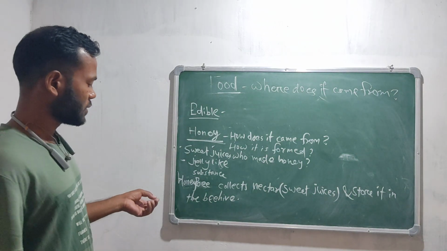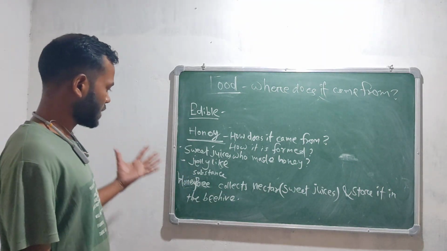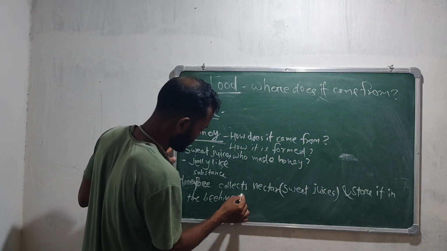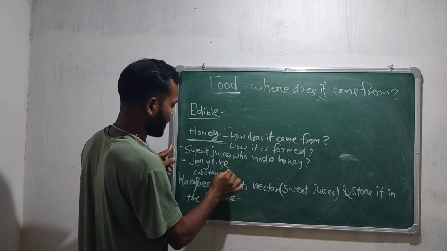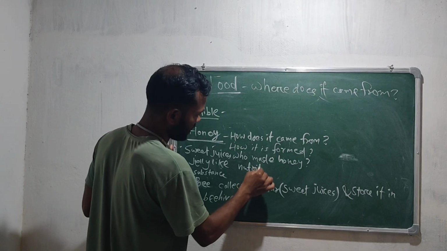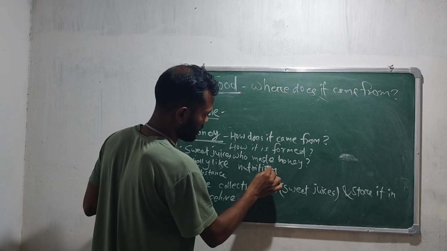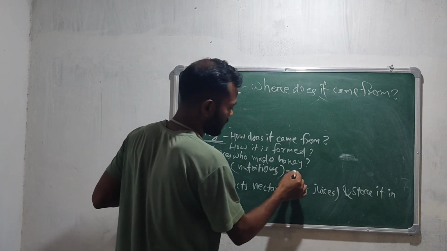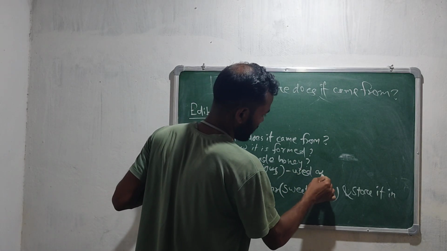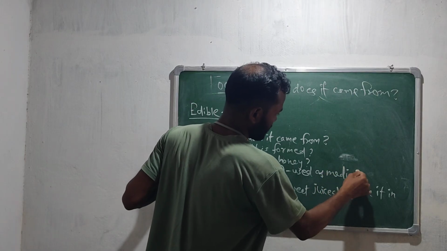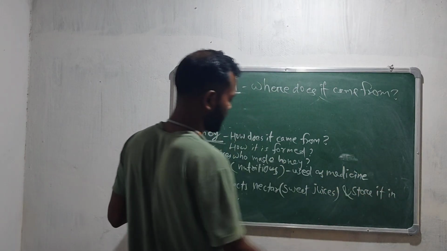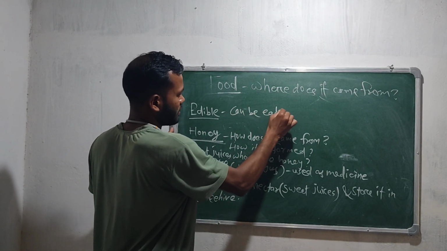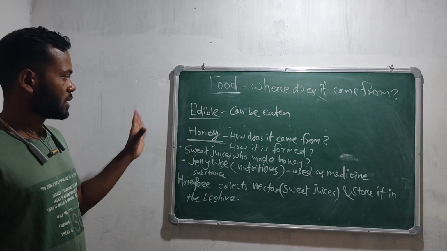So this sweet juice is available to us from the honey bee, one type of insect, and it is a very nutritious substance, also used as medicine. Edible means can be eaten. Whatever we can eat is known as edible.